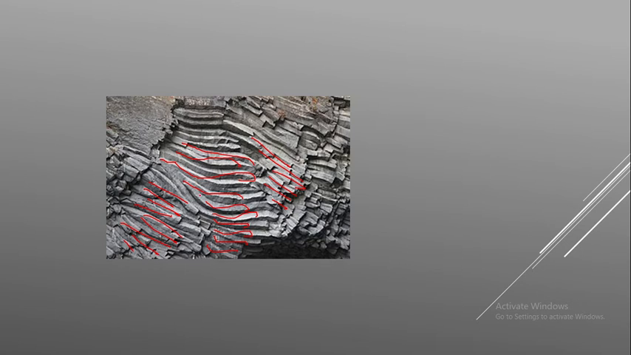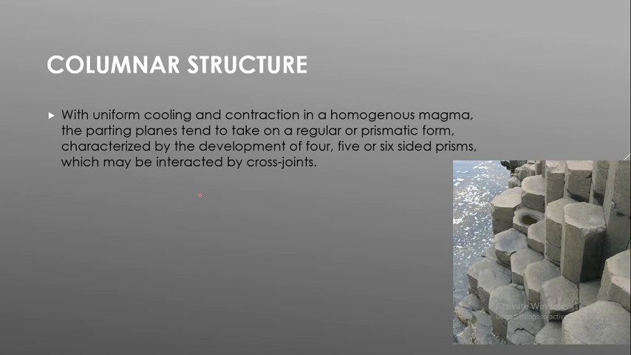Okay, this is what is known as sheet structure. Now another type of joining structure is columnar structure. Here you can see some columnar basalt. There are some columnar islands also present. This is actually columnar.